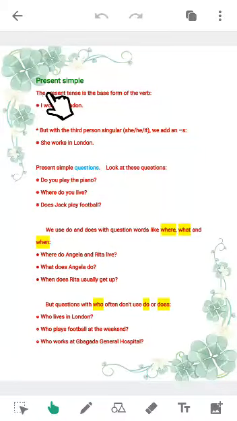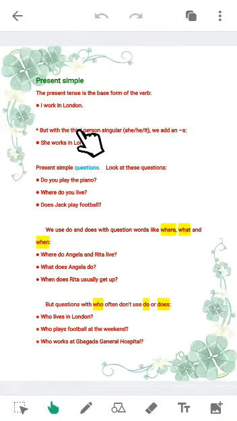Now we move to present simple. The present tense is the base form of the verb. I work in London. The verb in the sentence is work. The present tense is the base form of the verb work.